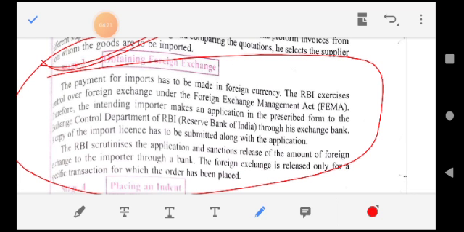So we change our currency into foreign currency. So students, the Foreign Exchange Management Act governs the changing of our currency into foreign currency. That is FEMA. Yes.